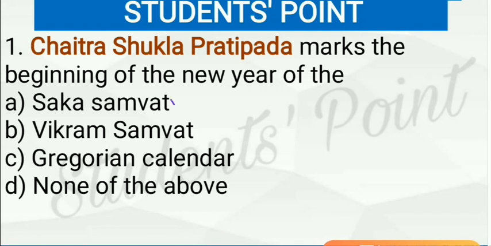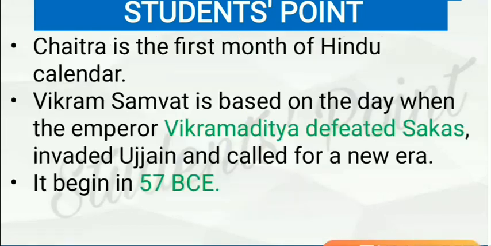So it will be Saka Samvat. But here Chaitra Shukla Pratipad marks the beginning of the new year of Vikram Samvat, and Vikram Samvat is the official calendar of Nepal, and Chaitra is the first month of the Hindu calendar. Vikram Samvat is based on the day when Vikramaditya defeated the Sakas and invaded Ujjain, and this Samvat begins from 57 BCE.